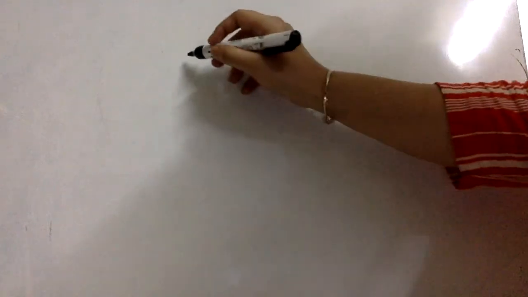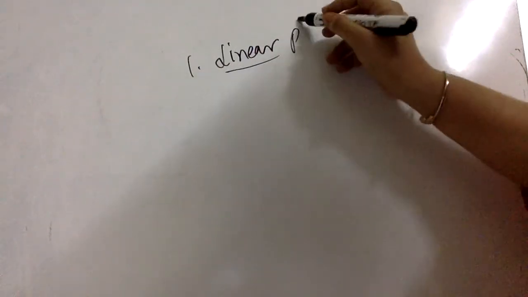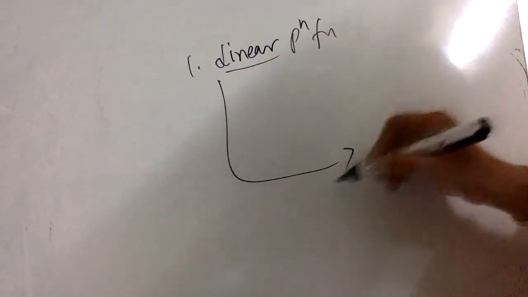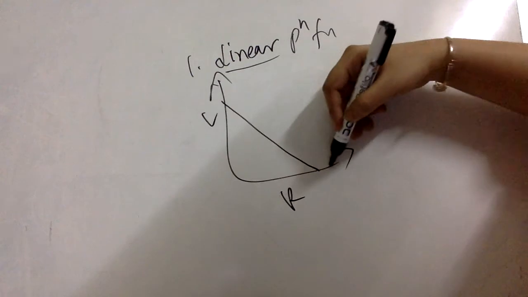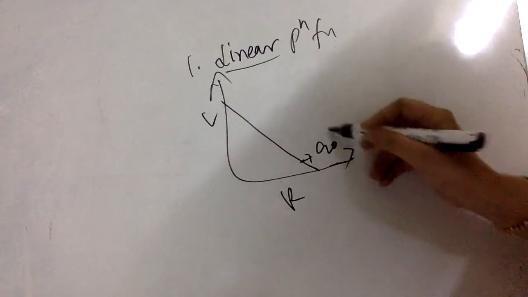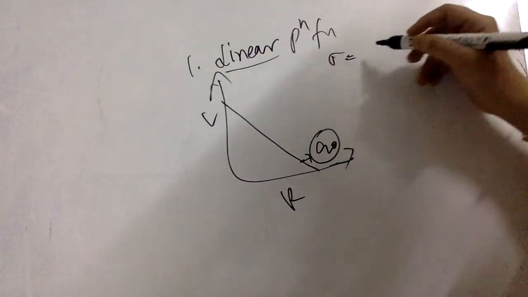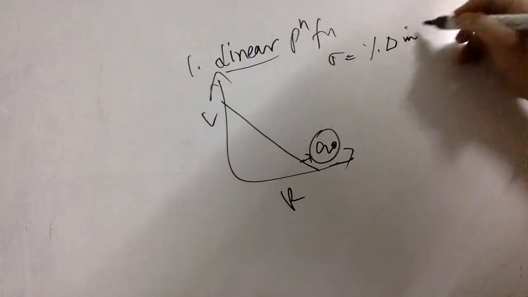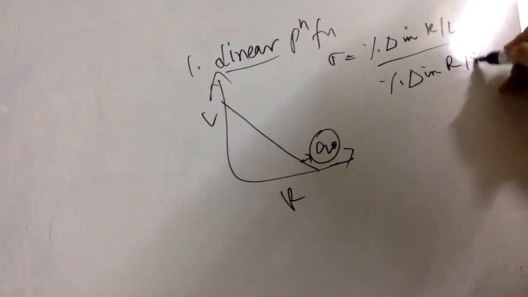Okay. First case we have the linear production function. Suppose I have capital and labor here, and the isoquant is a straight line giving me a given level of output. In this case we want to understand what is the value of elasticity of substitution, which is the percentage change in K by L with respect to the percentage change in RTS.